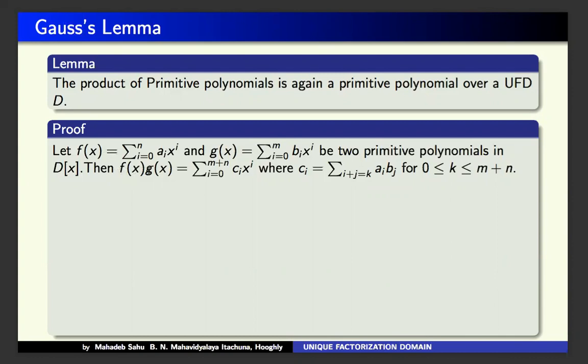Then f(x)g(x) equals the summation from i = 0 to m + n of c_i x^i. If you write it in this form, what will be c_i? So c_k equals the summation over i + j = k of a_i b_j, for 0 ≤ k ≤ m + n.